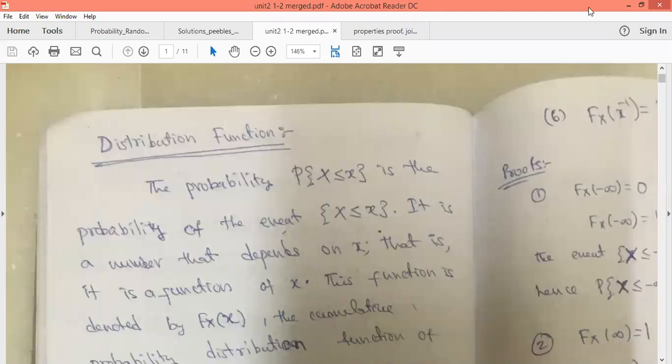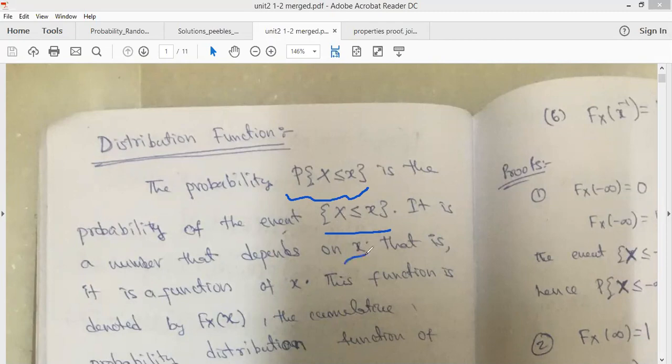Okay. So here you see this P of X less than or equal to x. P of X less than or equal to x is the probability of the event X less than or equal to x. So it is the number that depends on x value.